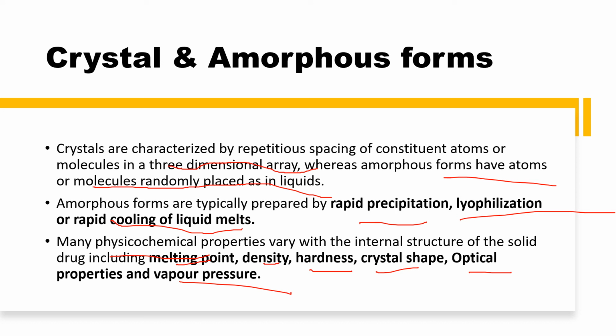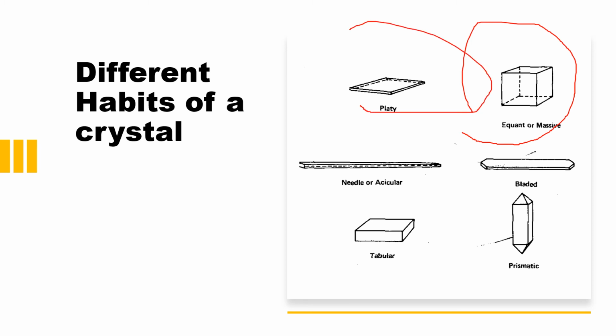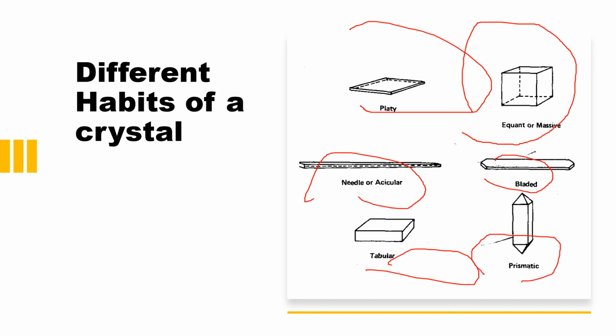Now you are clear that the crystalline form is preferred, but amorphous forms have better solubility and better dissolution criteria. The physical and chemical properties impacted by the crystalline or the amorphous forms are melting point, density, hardness, crystal shape, optical properties, and vapor pressure. These are the different habits of a crystal. The crystals can have a massive structure, equant, or platy structure, needles, bladed, tabular, or prismatic. It can have any sort of crystal habit, but they do follow a regular repetitive pattern.